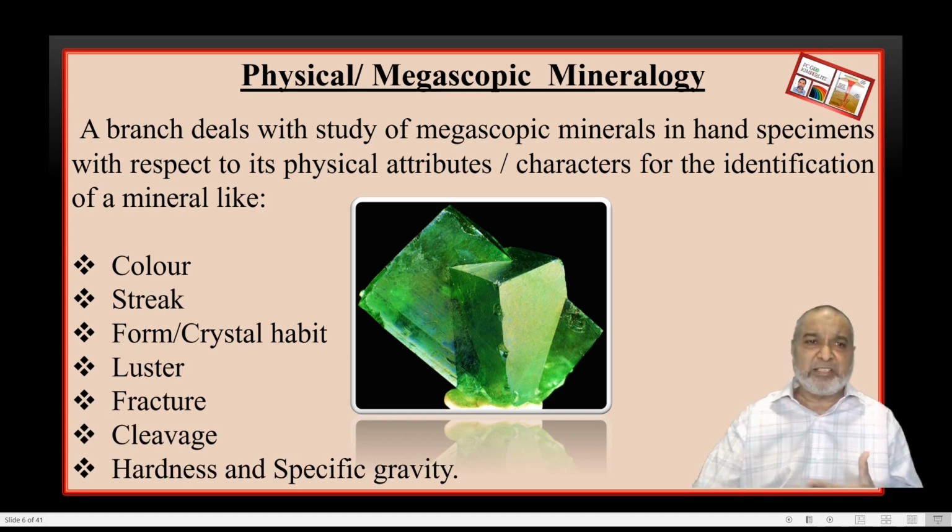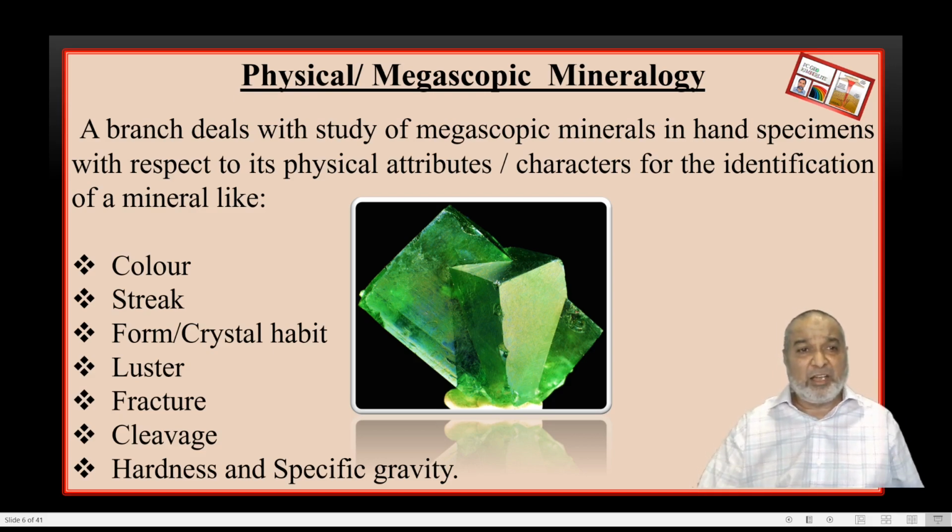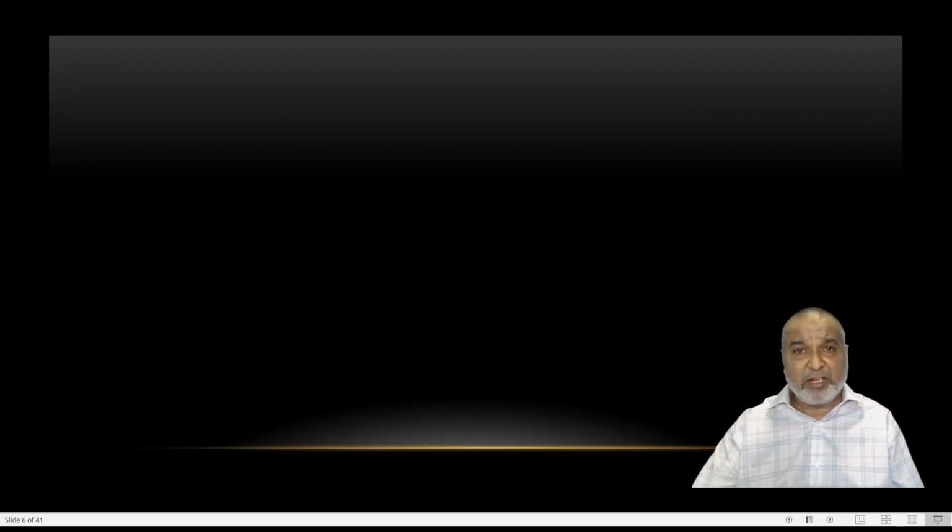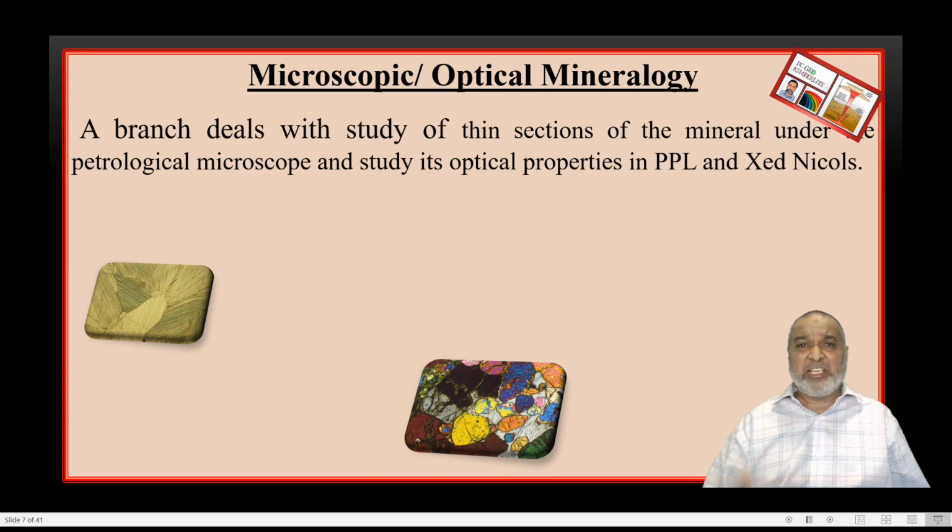There are other properties too, but those are theoretical. Practically, we are going to see color, streak, forms, luster, fracture, cleavage, hardness, and specific gravity. We can find these out in the lab. The thin section of a mineral is studied under the petrological microscope with reference to its optical properties in PPL, plane polarized light, or cross Nicol.